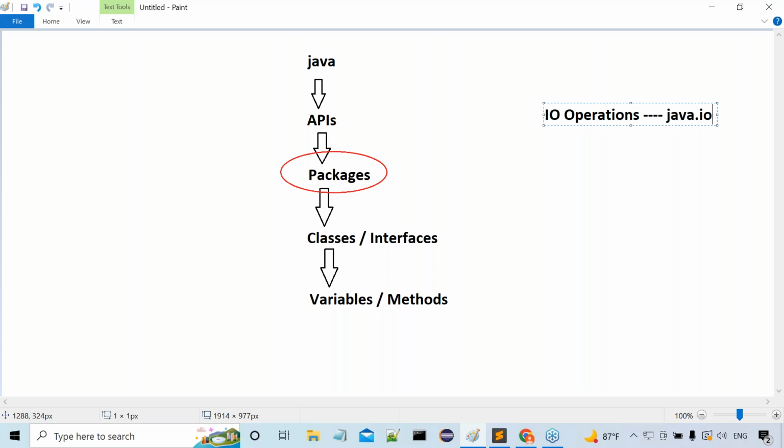Are they for a particular purpose? What is that particular purpose? IO operations. For that purpose only, this set of classes and interfaces is required, and they are provided in a separate package, the java.io package.